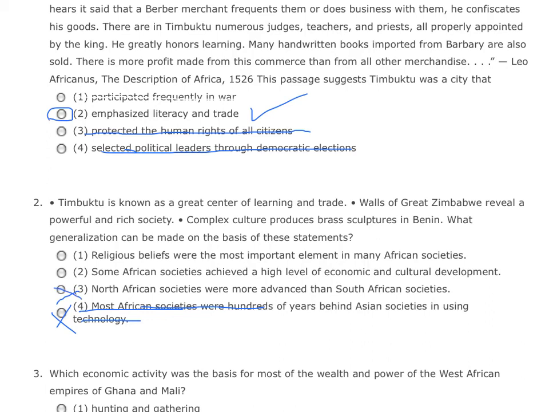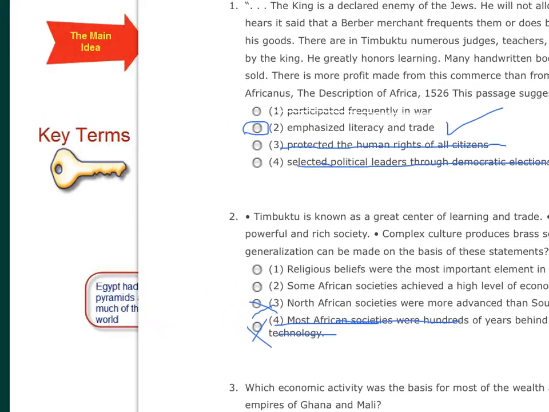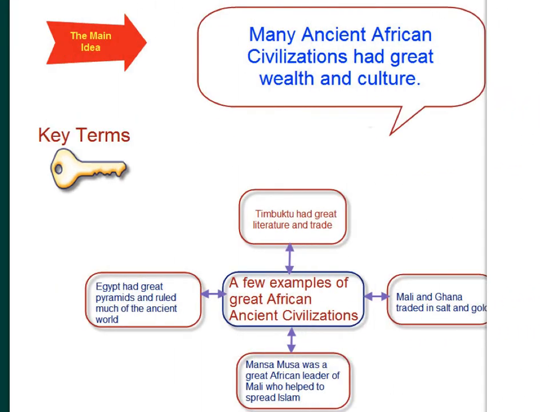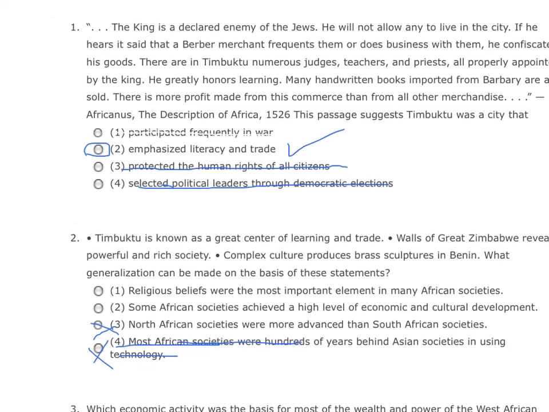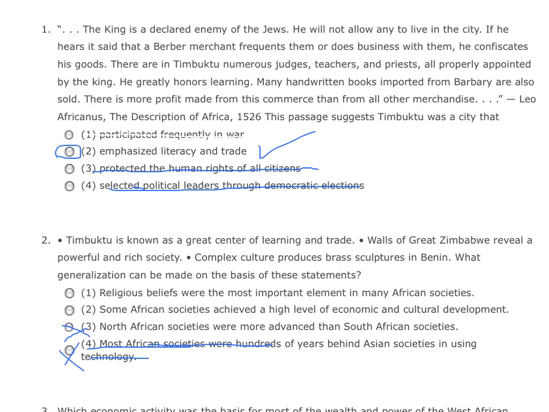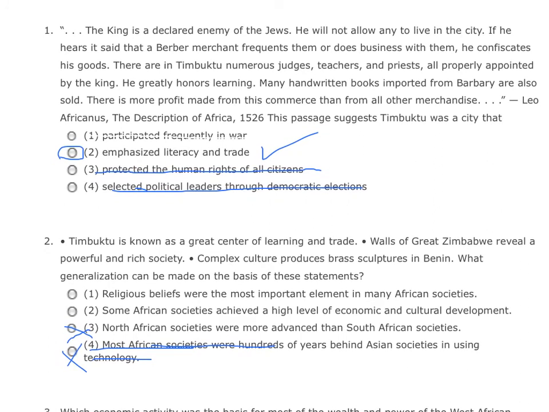It's not true. Some African societies achieved a high level of economic and cultural development. Would that fit correctly with, again, the main idea from our chart? Certainly does. That's the central theme that the Regents wants you to learn about great African civilizations. They were filled with culture and they prospered through trade, both historical realities and truth, and that's the central idea.